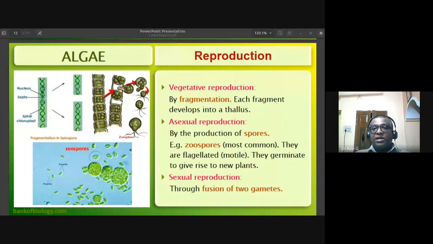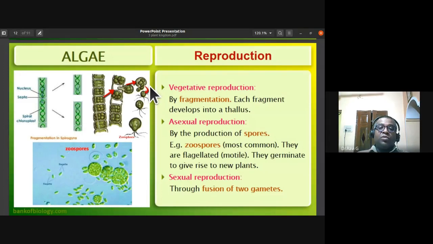Now, the reproduction in algae. They have three types of reproduction: vegetative, asexual, and sexual. Vegetative reproduction is by fragmentation. Filaments might get fragmented, and each fragment develops into a new thallus. This increase in the number of algae by fragmentation is one type of vegetative reproduction.